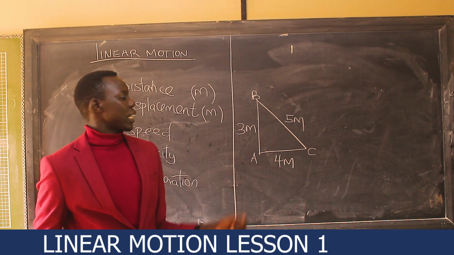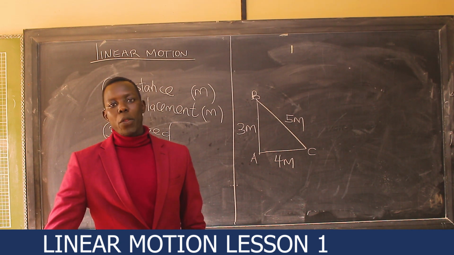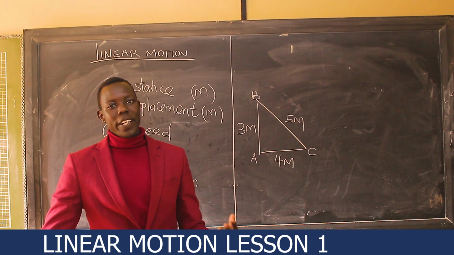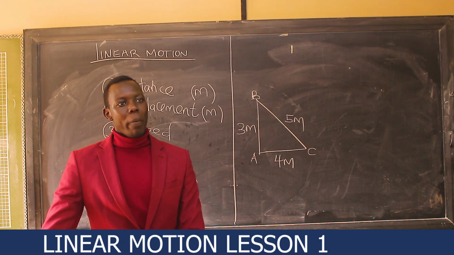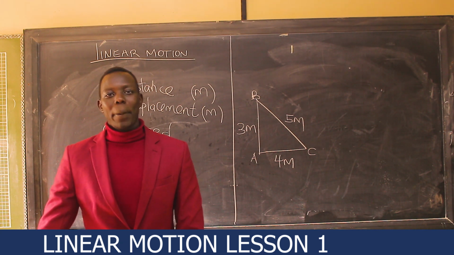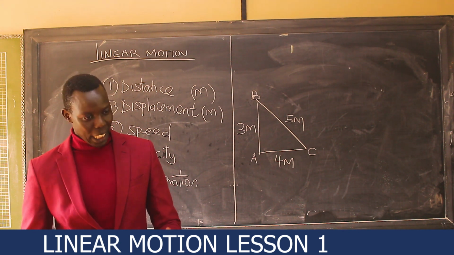Here it has covered a certain distance. Meaning what? When you wake up in the morning from your bed, you walk during the day, you do all the day's activities, but once you come back at night to sleep, you may have covered a lot of distance, but the displacement is 0, meaning you are at the same starting point.